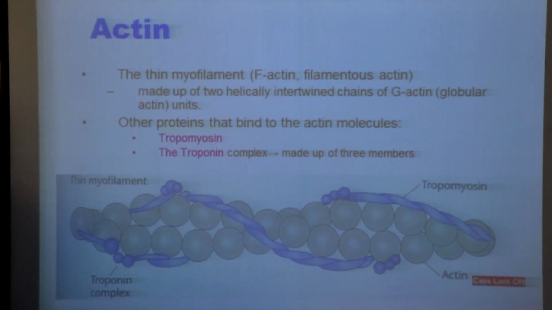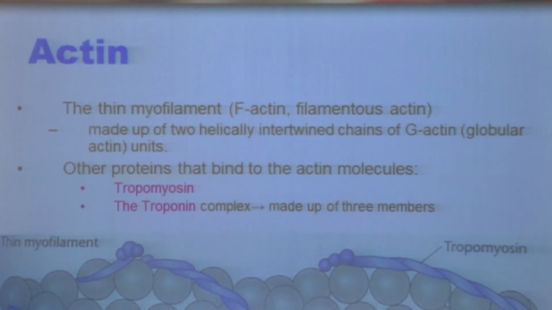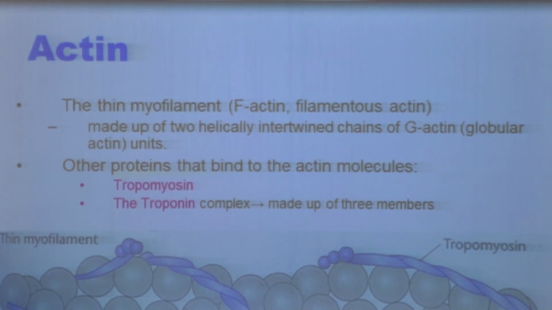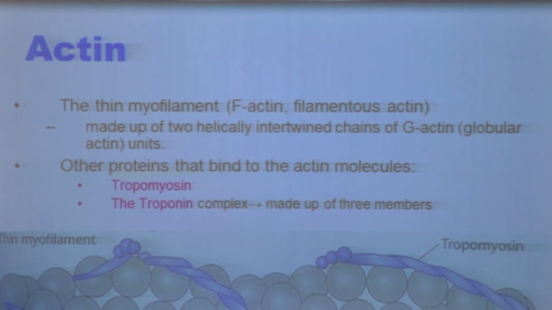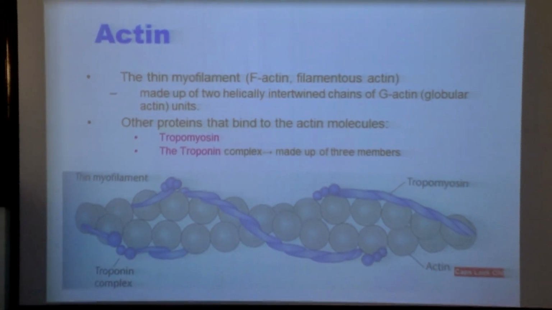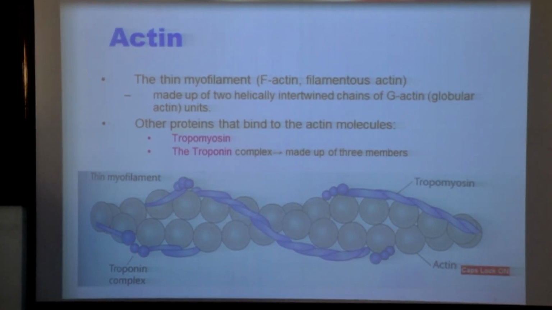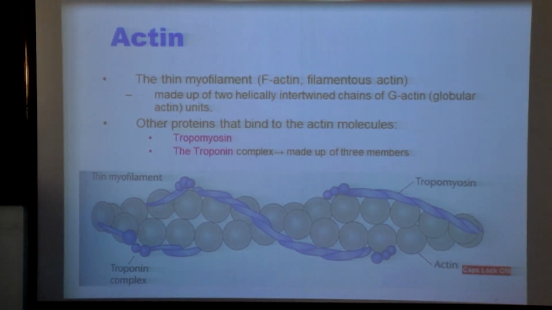The second protein molecule is actin. Actin is double stranded and contains two types of actin: one is G actin, another is F actin. In this, F actin is the active actin which is involved in muscle contraction, and actin contains nearly 300 to 400 filaments. Apart from that, there are two more proteins. Tropomyosin is a two-helical structure which is attached to the actin molecule. And last, troponin is another kind of protein involved in muscle contraction, and it contains three subunits: one is I, another is T, another is C.